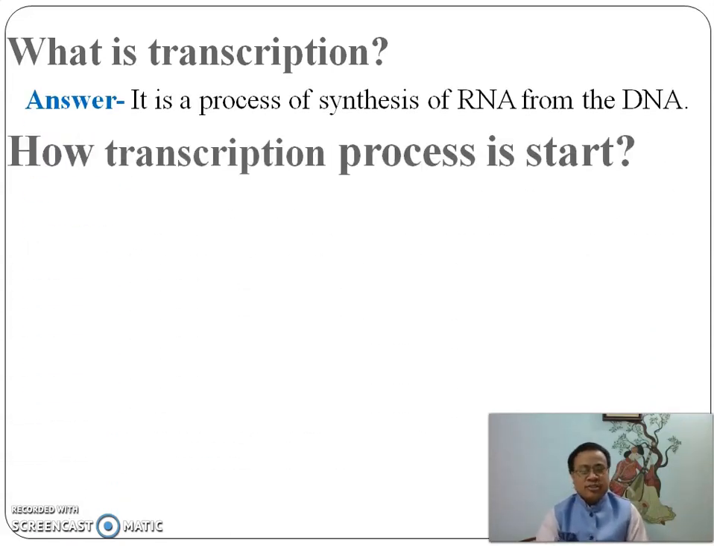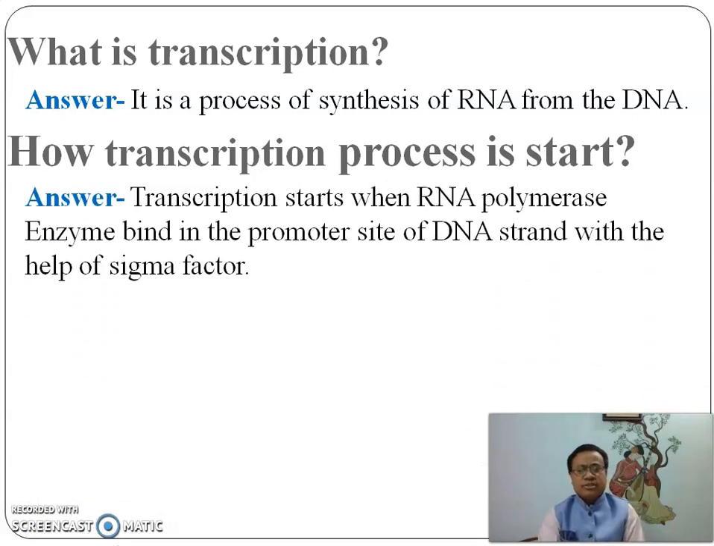How does the transcription process start? The transcription process starts when RNA polymerase enzyme binds to the promoter site of the DNA strand with the help of sigma factor. Sigma factor is required here to identify the promoter site in the DNA strand for the RNA polymerase enzyme.